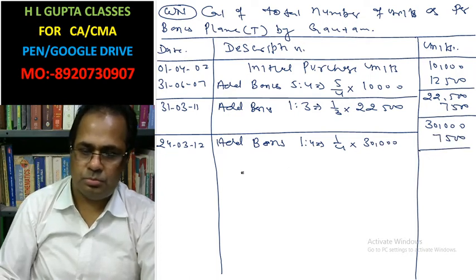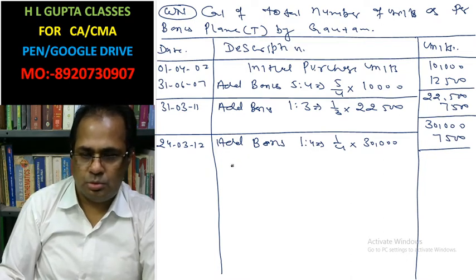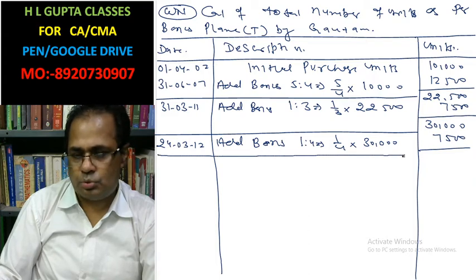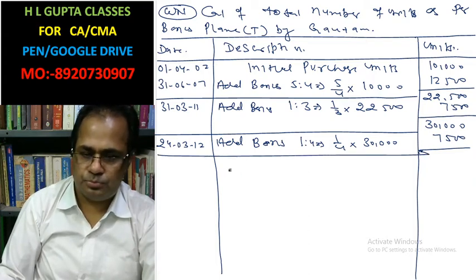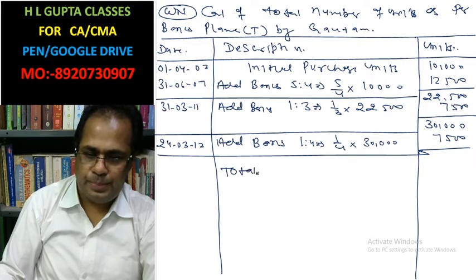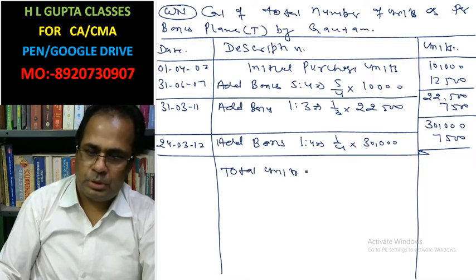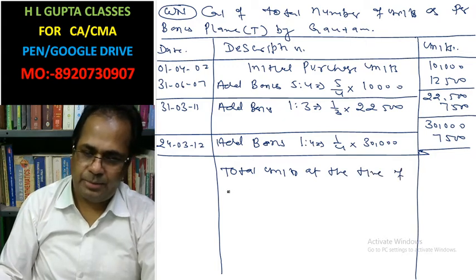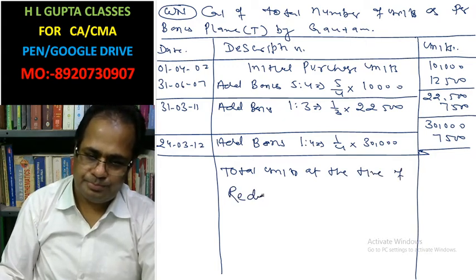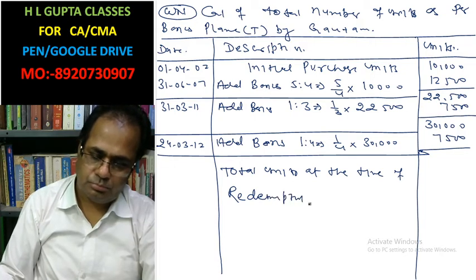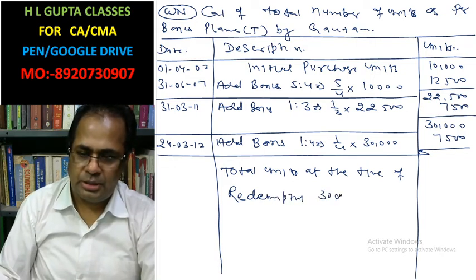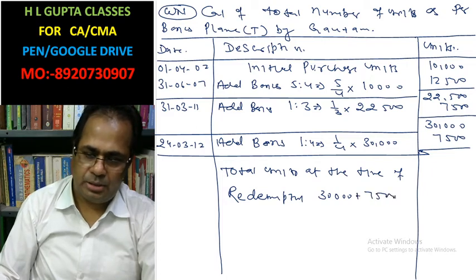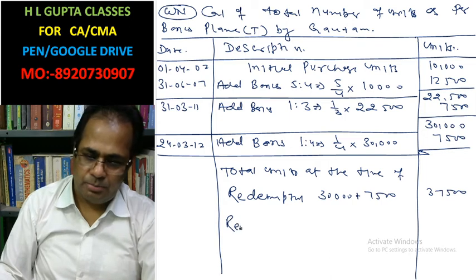Total units at the time of redemption: 30,000 plus 7,500, that is 37,500.